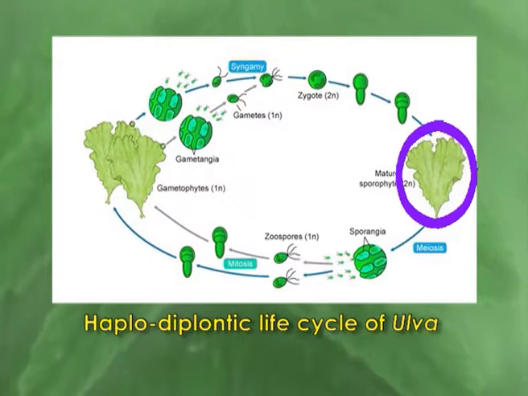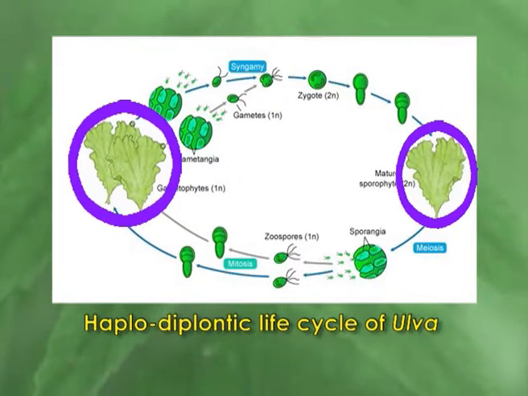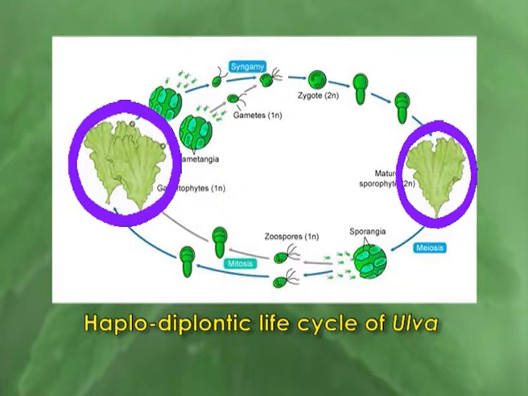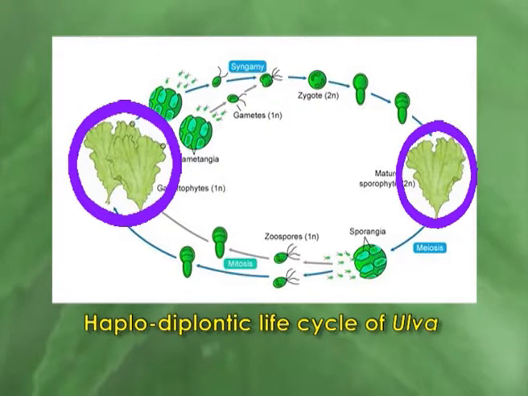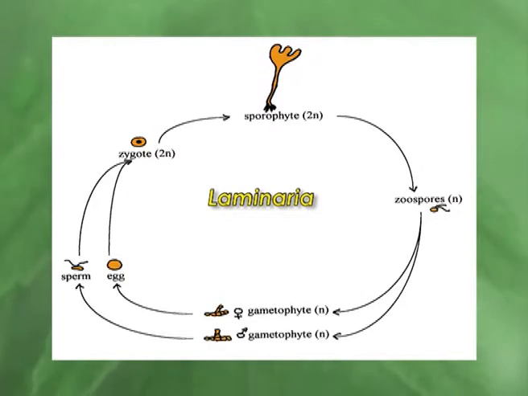Now, when this diploid plant body is exactly similar to the haploid plant body, then it is called the haplodiplontic isomorphic type of life cycle. But if the haploid plant body is not similar to the diploid plant body, then it is called the heteromorphic haplodiplontic life cycle pattern, which is present in Laminaria of Phaeophyceae.